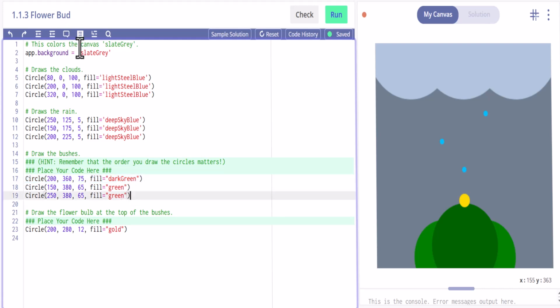But there you go. This is how you create the flower bud. We'll run that again just to get it back to the way it should be. So you got your 3 circles, and you got your circle right there. All right, hopefully that helps you with this activity, and good luck.